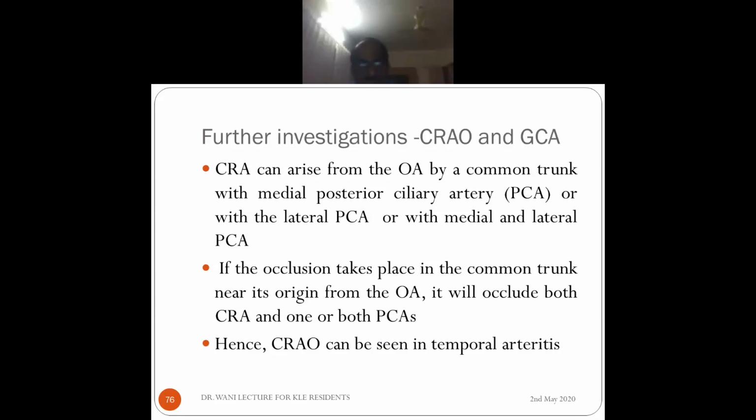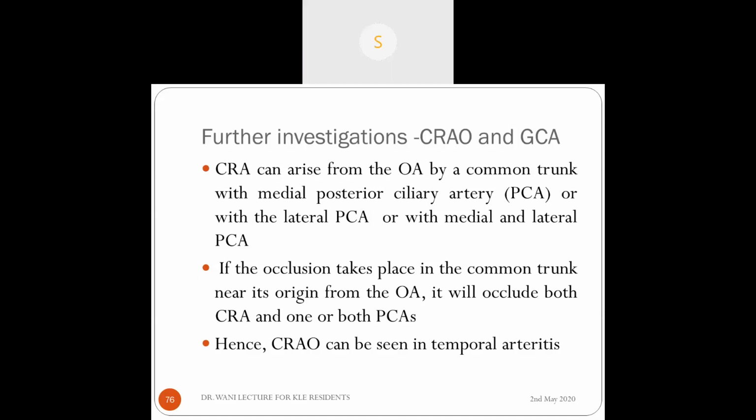Sometimes ophthalmic artery. Are you on 76? 75, sir. Okay. 75. Push yourself. What is this? Yes, sir. Now we're on 76.